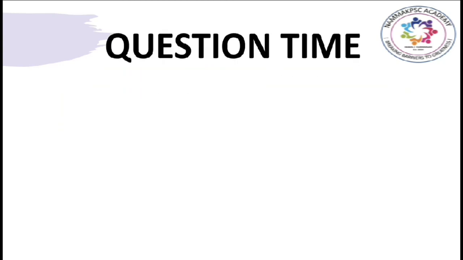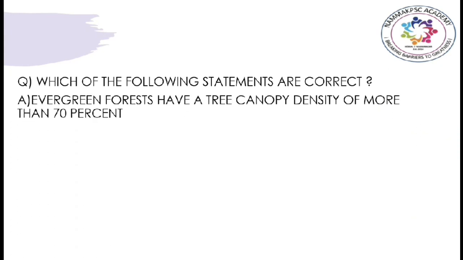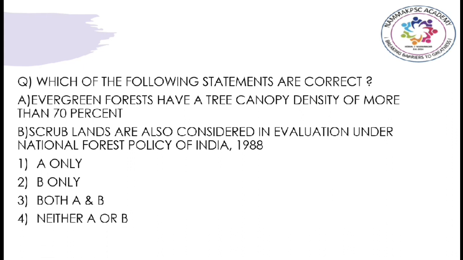Before concluding the session, let us solve a question. The question says, which of the following statements are correct? Statement A says evergreen forests have a tree canopy density of more than 70%, and statement B says scrublands are also considered in evaluation under National Forest Policy of India 1988. So the options are: option 1, statement A is correct; option 2, statement B is correct; option 3, both the statements are correct; and option 4, none of the statements are correct.